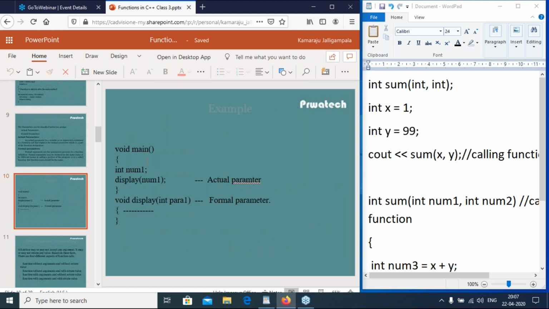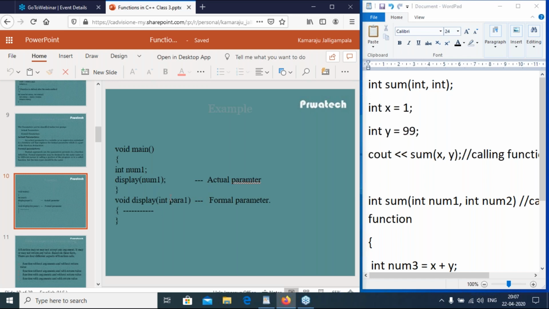So see this example, I have in main function int num1. So display is the function having one parameter num1. Num1 is the actual parameter. In the definition of display function, there is one parameter para1. Para1 is the formal parameter.